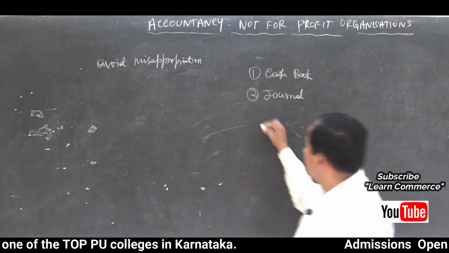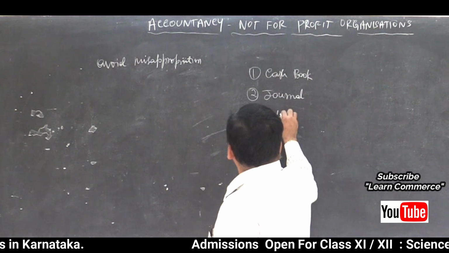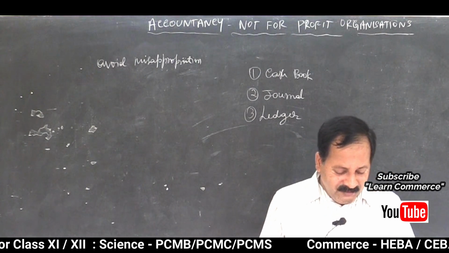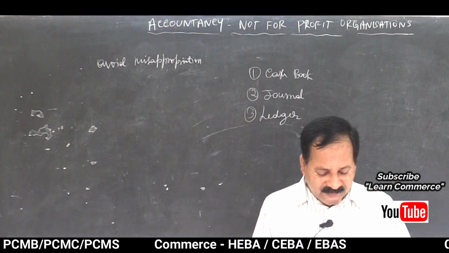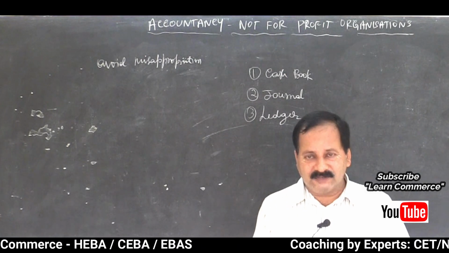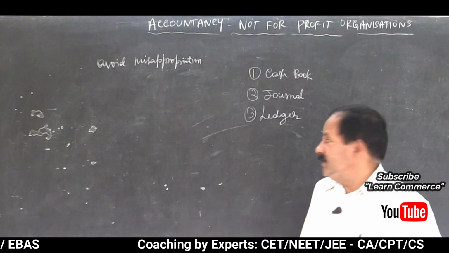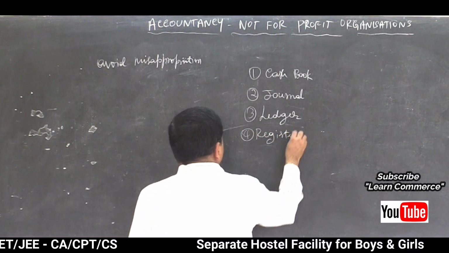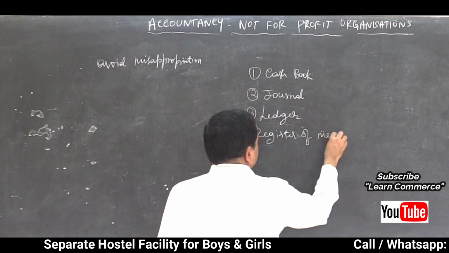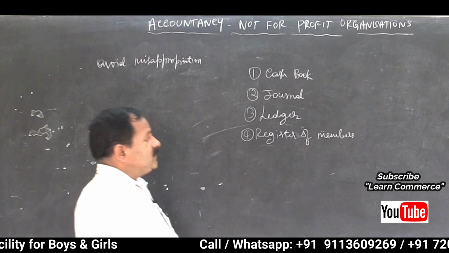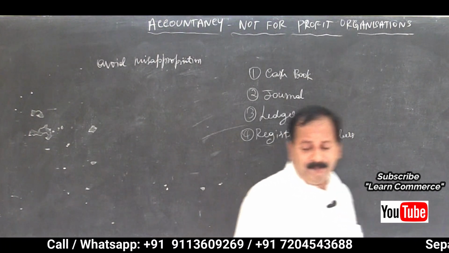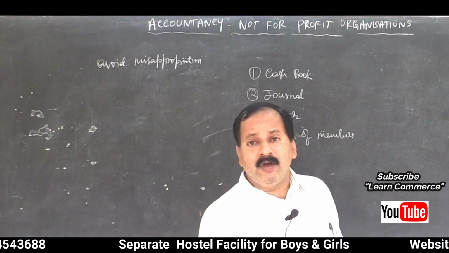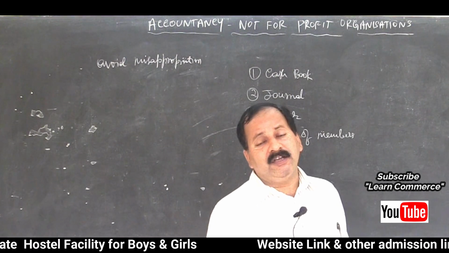Then ledger is also maintained to record some accounts. Accounts like incomes and expenses, assets and liabilities are maintained. Then last one is register of members. See, register of members means a register will be kept in the not-for-profit organization to maintain the names of people who have joined as members to the concern.